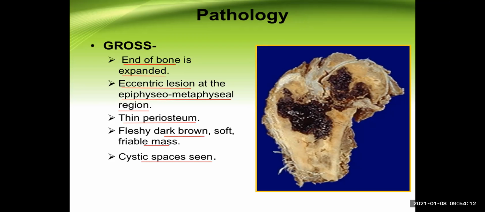And that's why when we take the X-ray, it is very commonly confused with bone cyst, either simple bone cyst or aneurysmal bone cyst, or sometimes even chondromyxoid fibroma. So we'll talk about them in the radiological appearance.